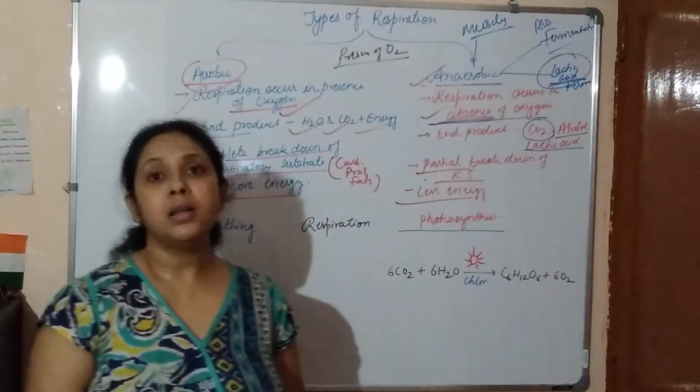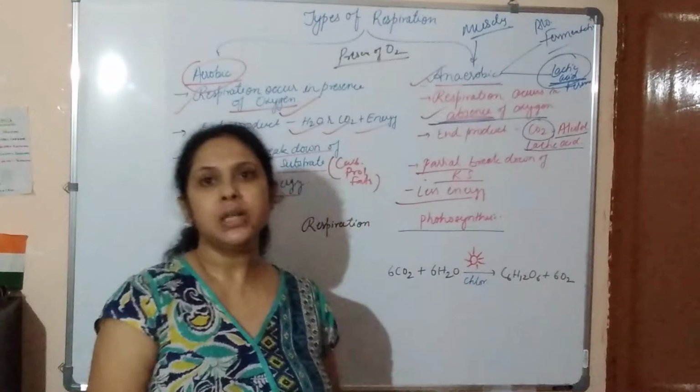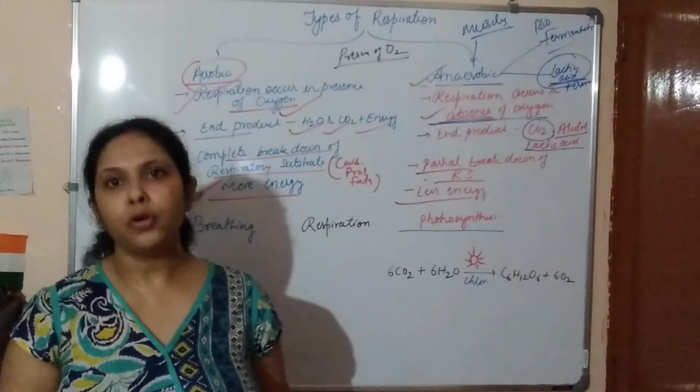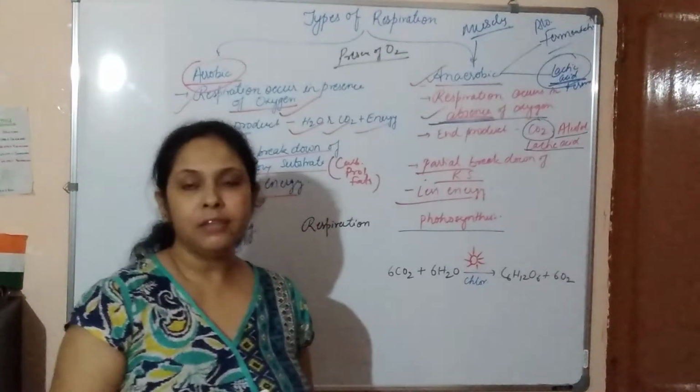Some organisms are facultative type. Sometimes they switch to aerobic respiration and sometimes they switch to anaerobic respiration. That type of organism is called facultative anaerobic.